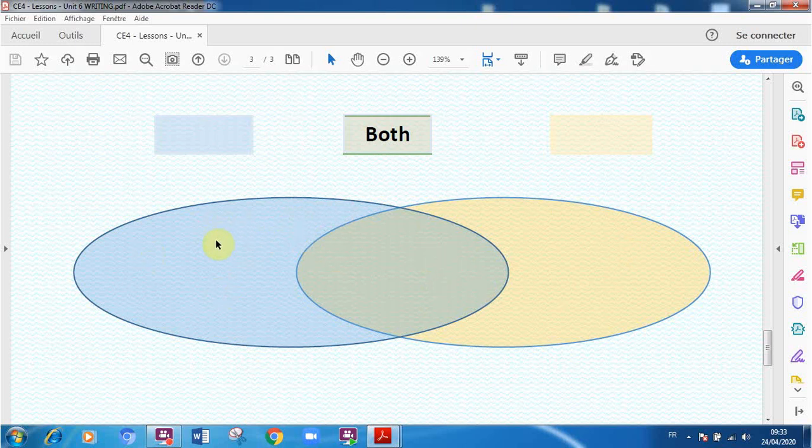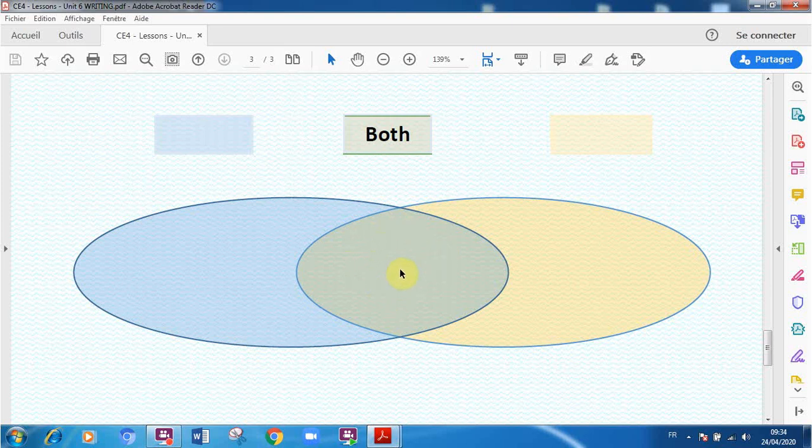It depends on your choices. The first thing that you are going to talk about, the first example, here, and the second one, describing it and comparing it with example number 1, and the same thing for example 2. And here in the middle, you are going to write about the similarities between them. So as a topic, I gave you to write about sea creatures.